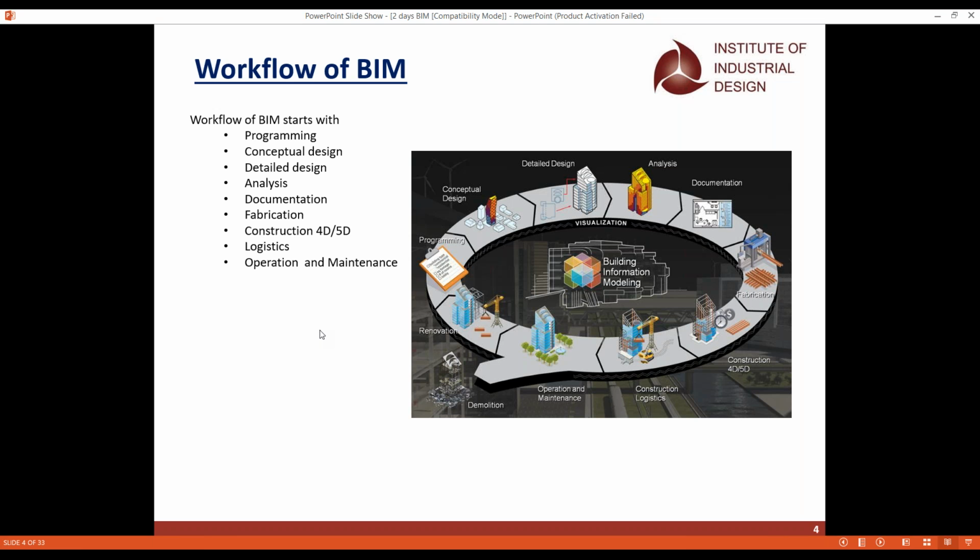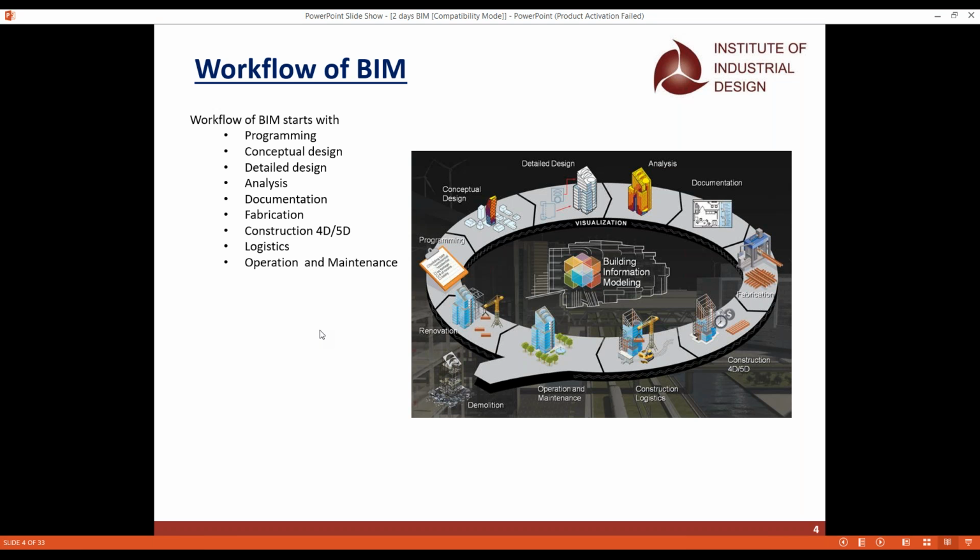And the third step is the detailed design. In this stage you have to go for the exact details of the BHK, whether it is 2 BHK or 3 BHK, what your plan is, what the area is, where I should leave space for the parking, what materials I should use, what furniture I should opt for, and whether I should go for the soil test.